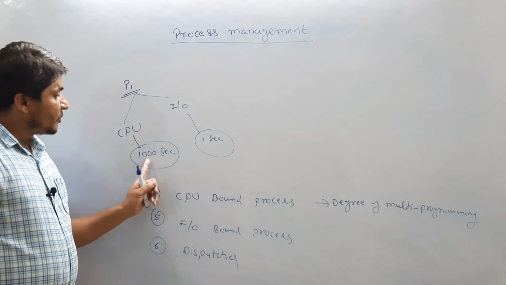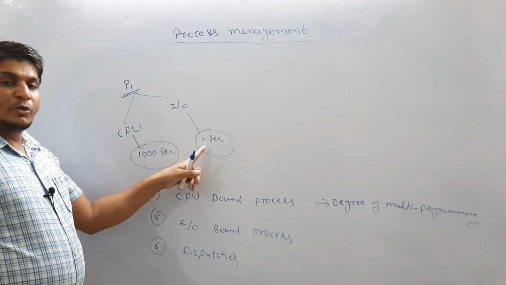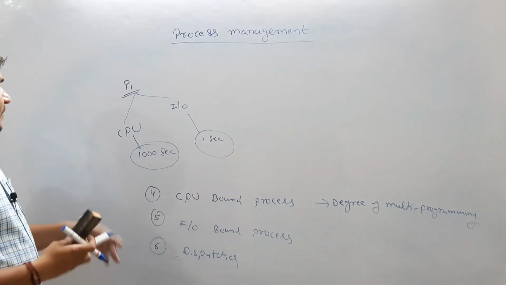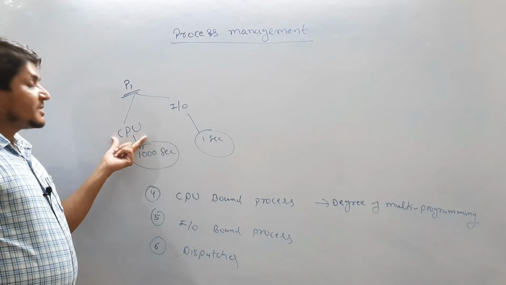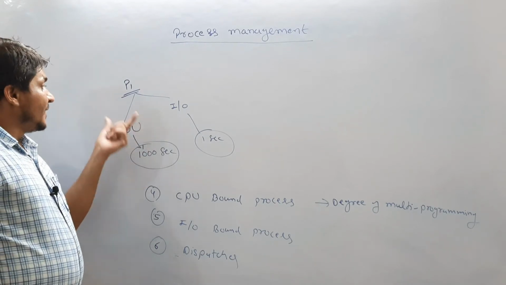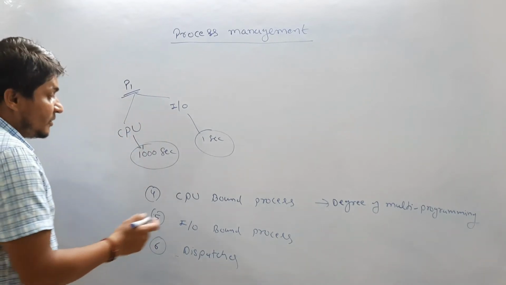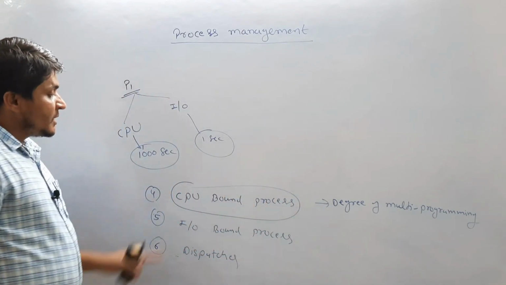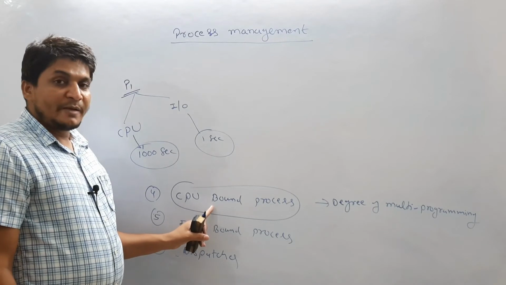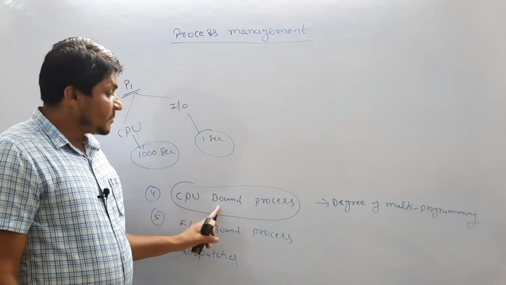If you compare these two times, the second is almost negligible. Means a process is spending most of its time on CPU. If a process is spending most of the time on CPU, that process is called a CPU bound process.